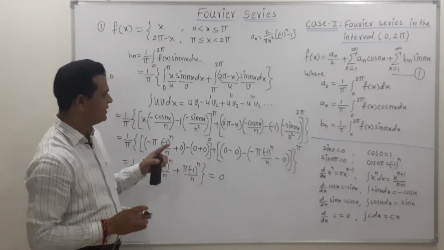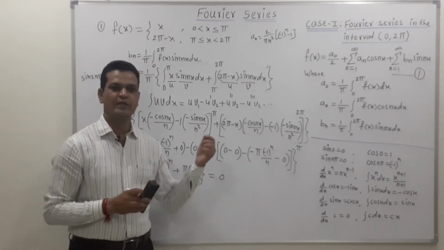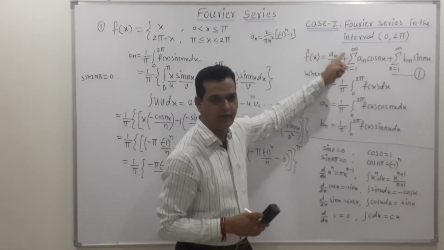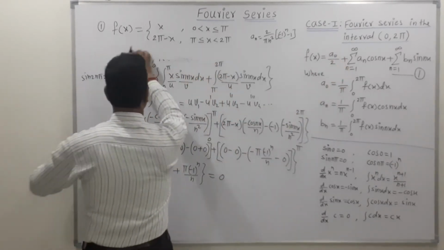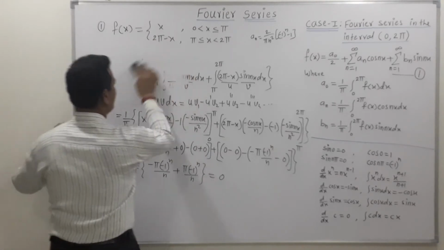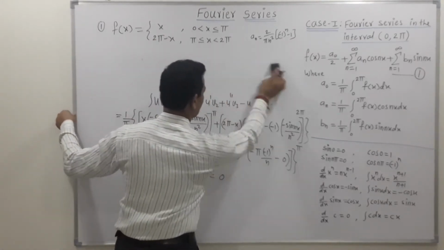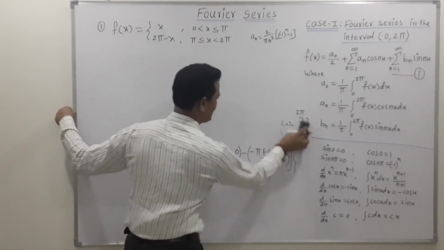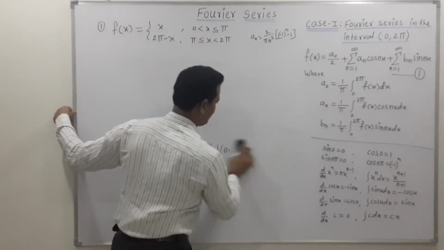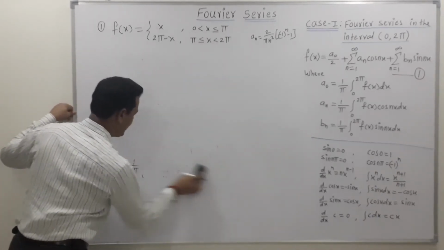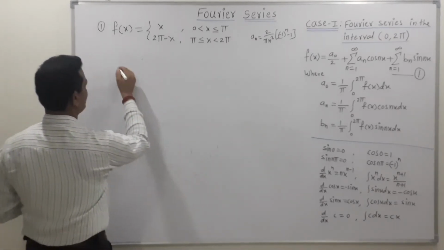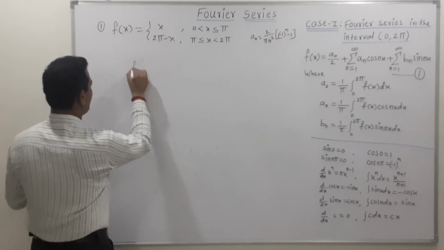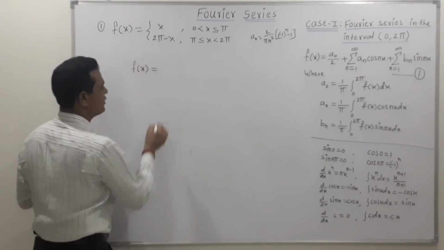So now friends, in this way we get the values of the three coefficients a0, an and bn. Put all these values in equation number 1. After substitution we get f of x. So this f of x is split into two parts. The better way is to write down this f of x as it is, which is equal to